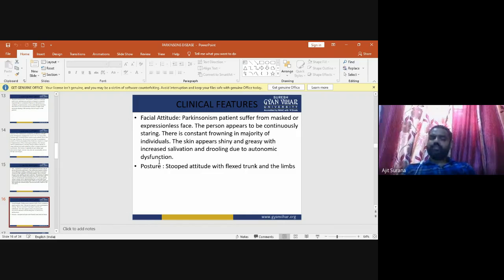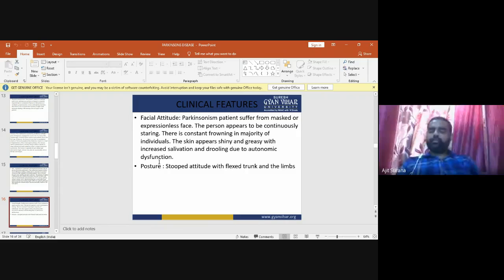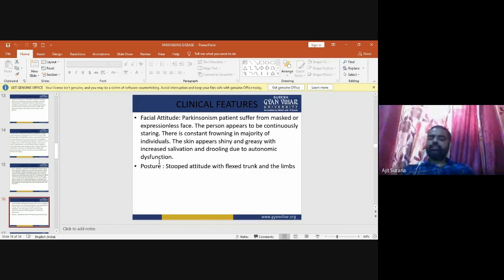Now the next one is the posture. Posture of the Parkinson patient is a stooped attitude with flexed trunk and limbs, and forward rounded shoulders may occur. These are the clinical features of Parkinson's.